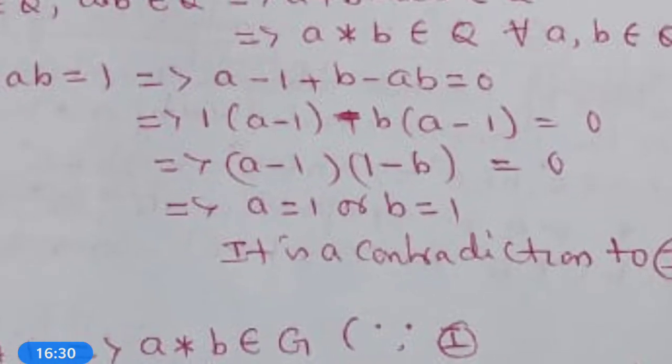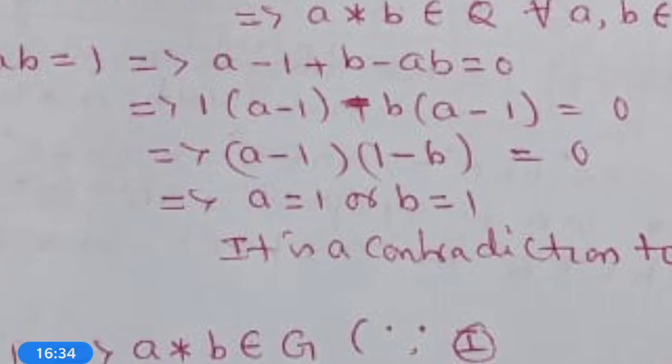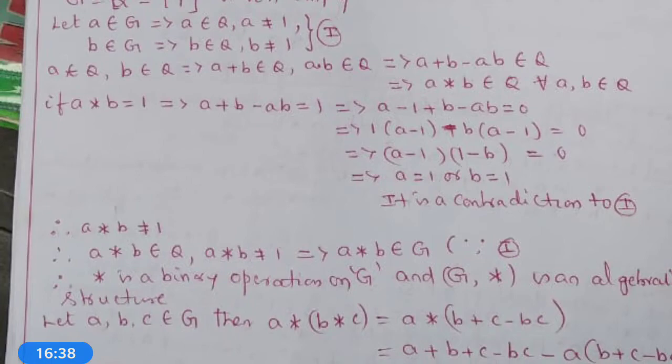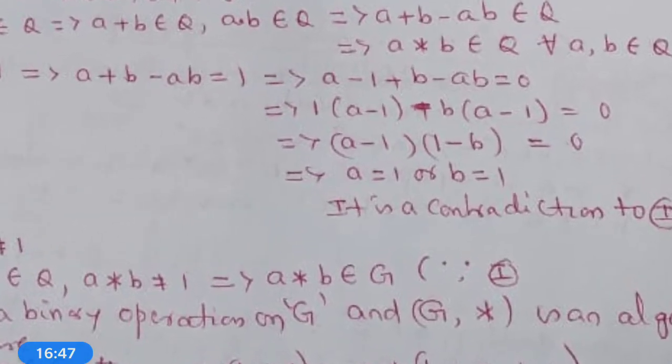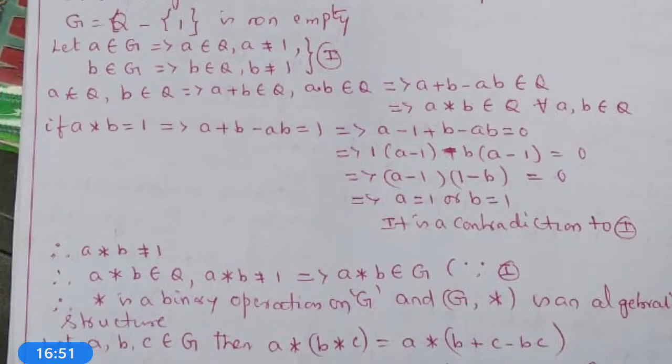This implies (a − 1)(1 − b) = 0. This implies a = 1 or b = 1. But it is a contradiction, because whatever element is taken from G must not be equal to 1. Therefore, a = 1 and b = 1 is a contradiction. Therefore, a * b ≠ 1.